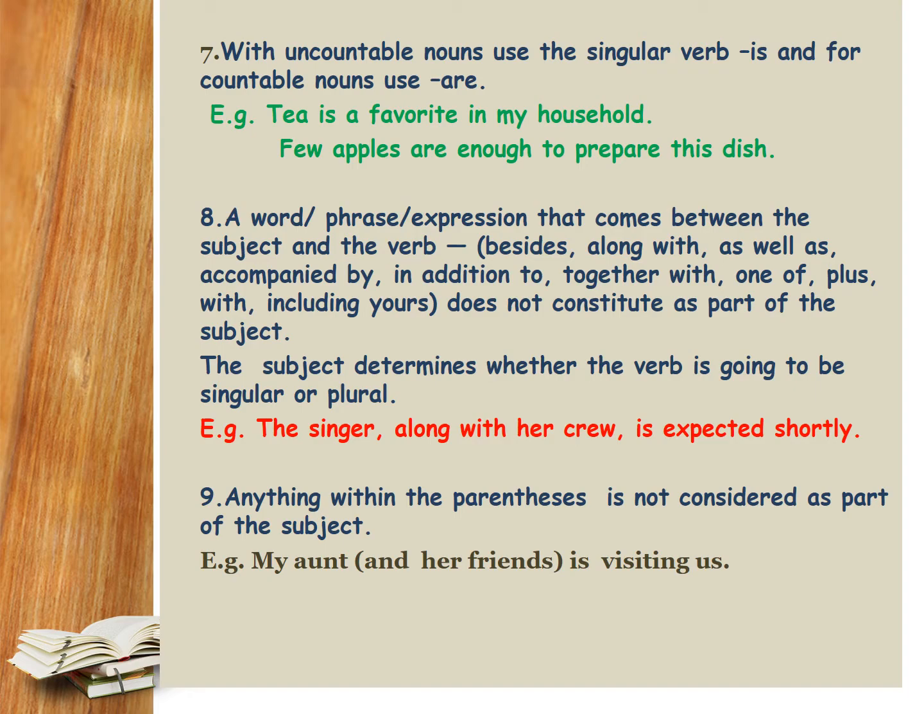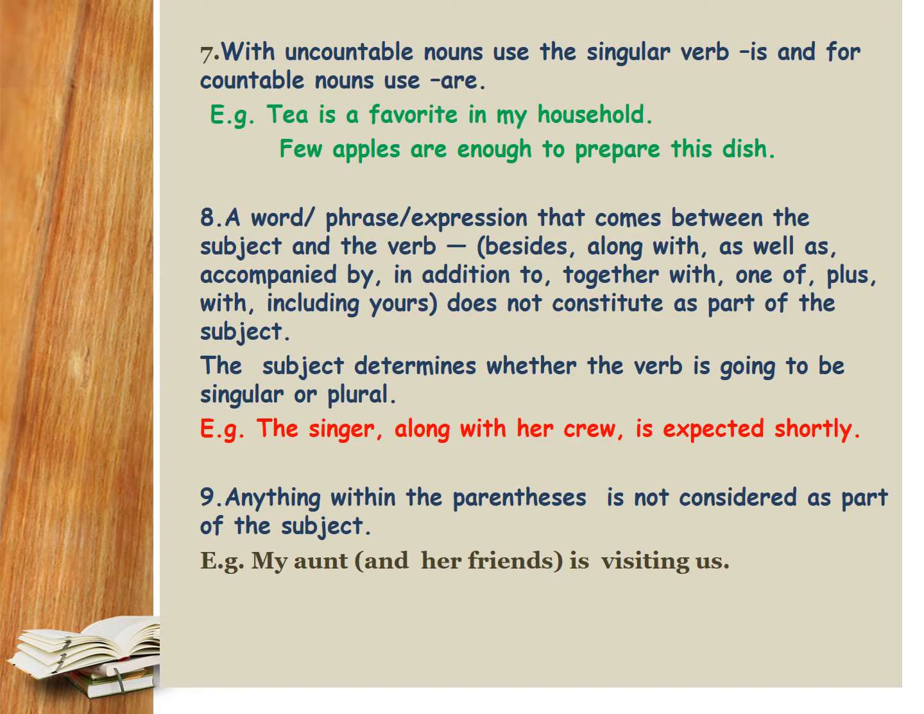The eighth rule of subject-verb agreement is if we have a phrase or an expression that comes between the subject and a verb, like besides, along with, as well as, accompanied by, in addition to, together with, one of, plus, with, including, it does not constitute part of the subject. In fact, the subject here determines whether the verb is going to be singular or plural.